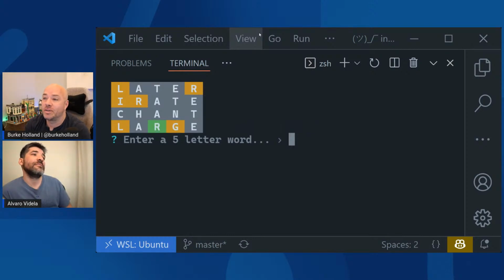Okay, so R's in the middle. Good. Garage? No. This is an L, right? R's in the middle. And we have a G. Yeah, we have a G now. So G, so we have GIRL.